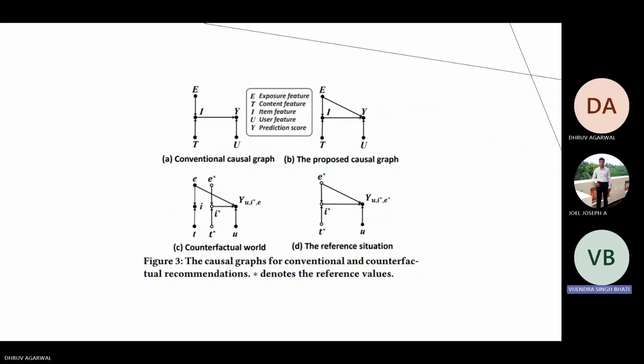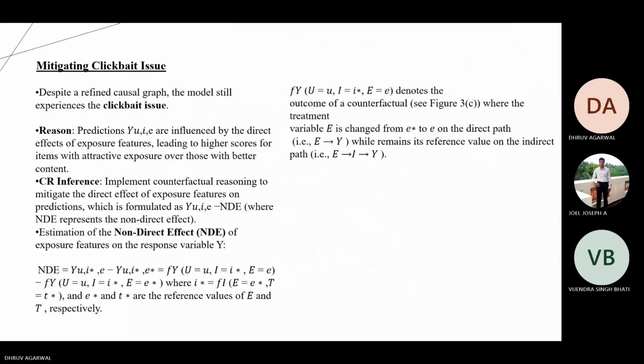In contrast, the proposed graph includes a direct path from E to Y, enabling a more accurate representation. Additionally, the counterfactual world introduces a reference situation where exposure effects are neutralized, allowing for unbiased prediction. Figure 3 visually illustrates these distinctions, emphasizing the evolution from traditional models to counterfactual reasoning for improved recommendations.